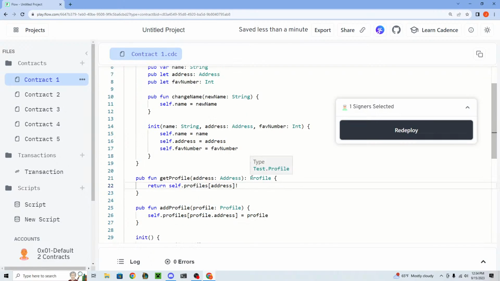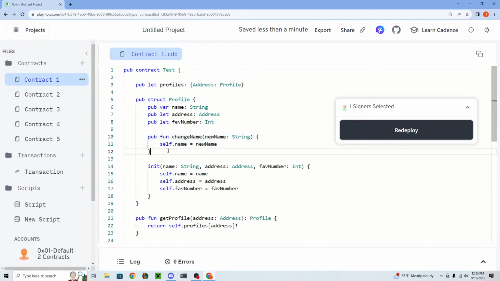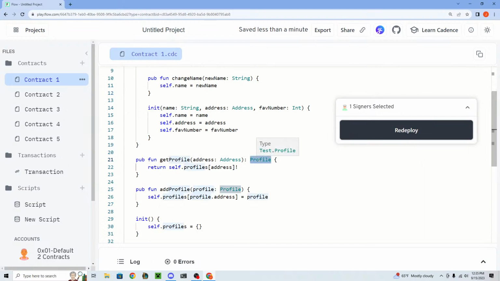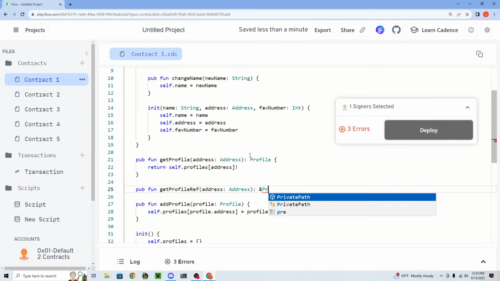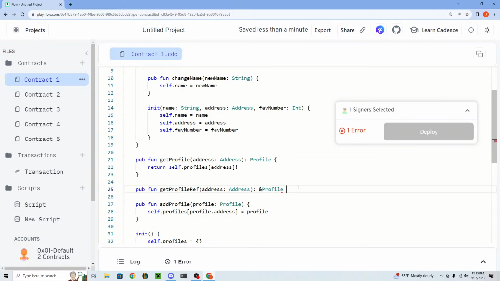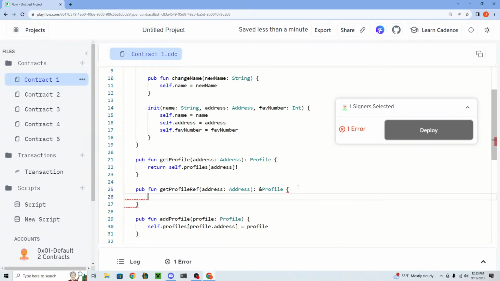So if we were to try to call the changeName function on this copy that we get, it's not going to do anything. So we have to actually get a reference instead. So let's make a function called getProfileReference, and we're going to return a reference to a profile. So the reference is denoted by the, what's this called? Ampersand? I think that's what it's called.